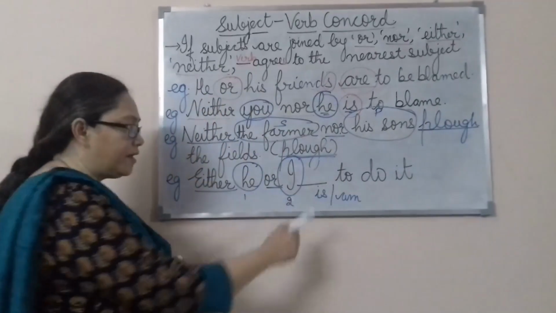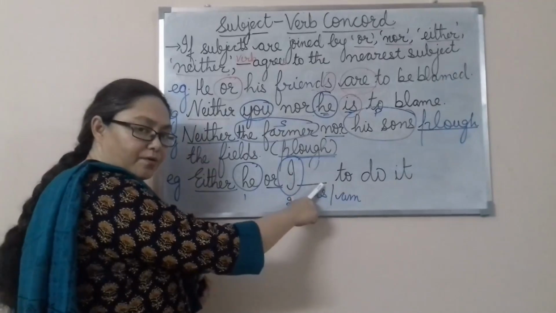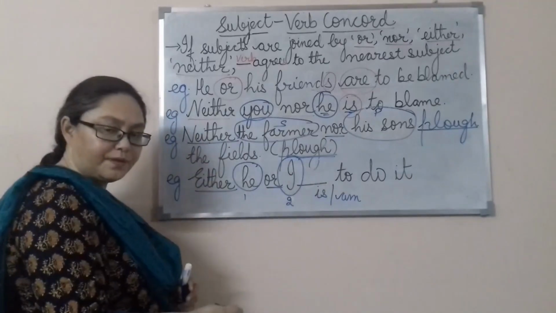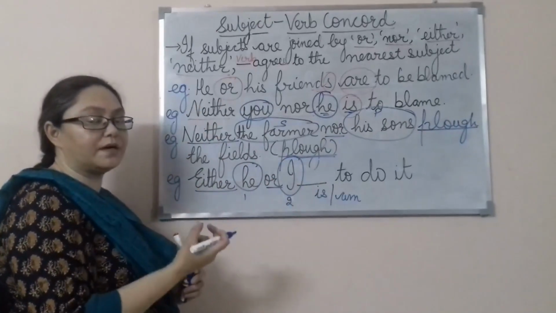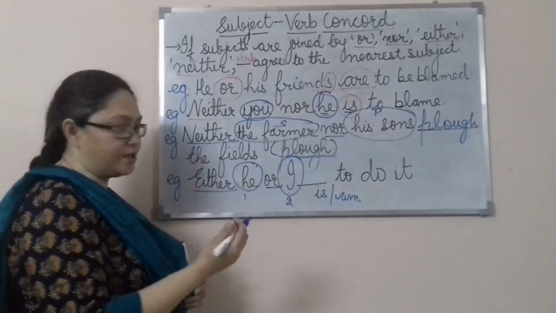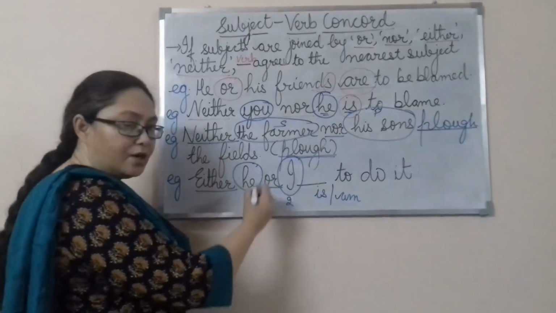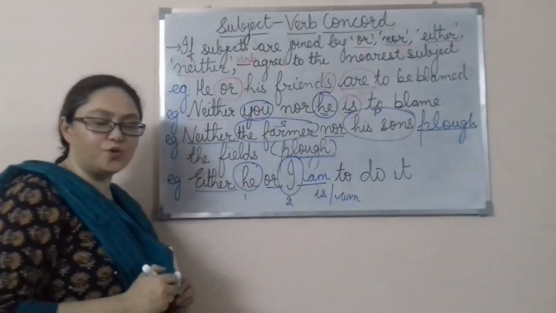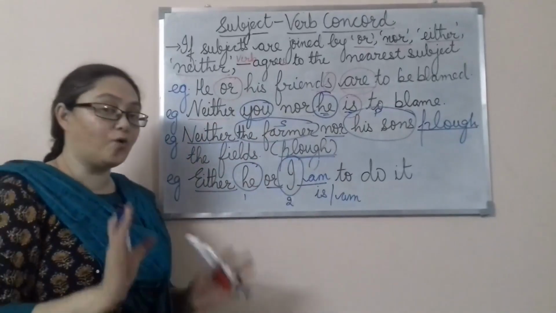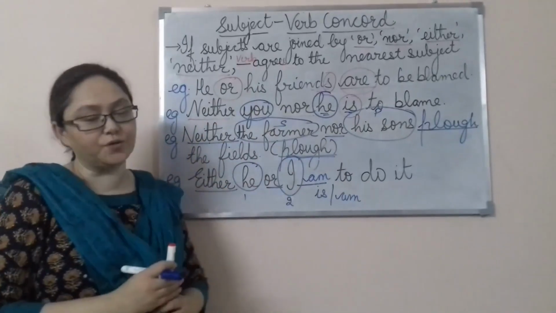The verb is there. When it is joined by or, the verb is going to agree with the nearest subject. So either he or I am to do it. I hope this is clear to you.